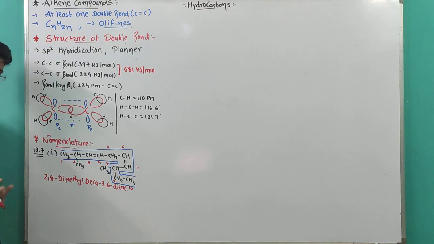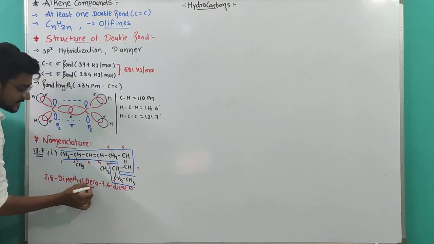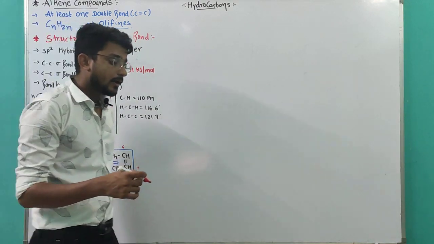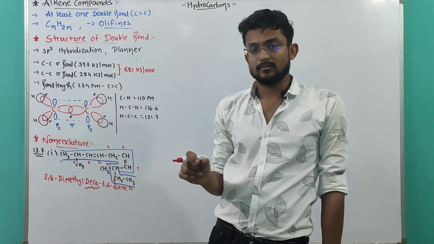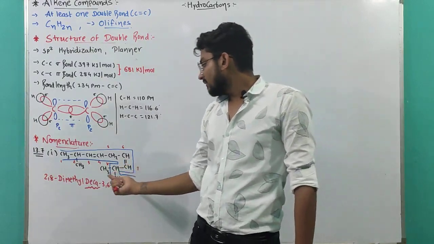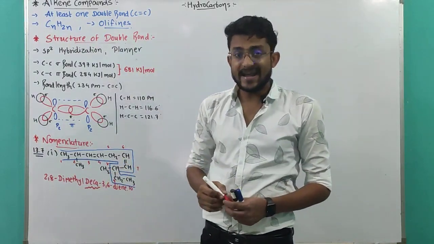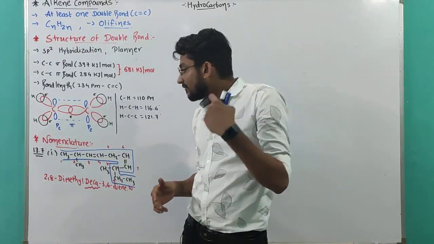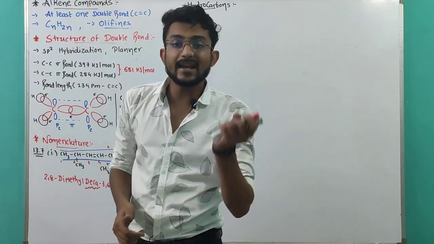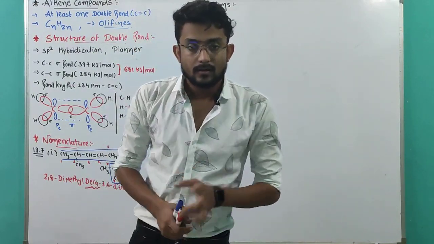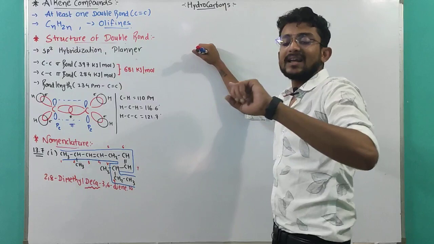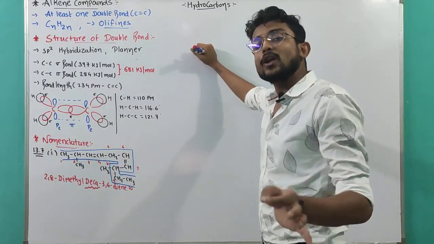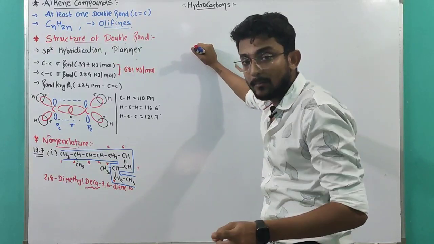Now, what is the new thing over here? You can see, till now we were using decane. For the first time we have used deca or dec. Why? Because whenever we are nomenclaturing alkene and alkyne, remember that there is no inclusion of the alkane compounds.